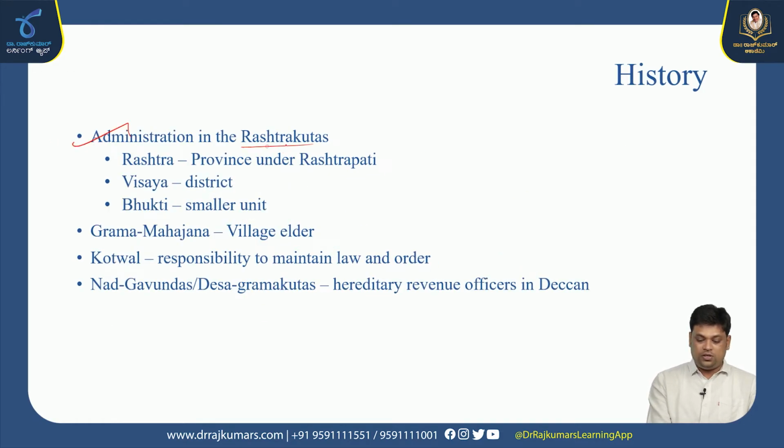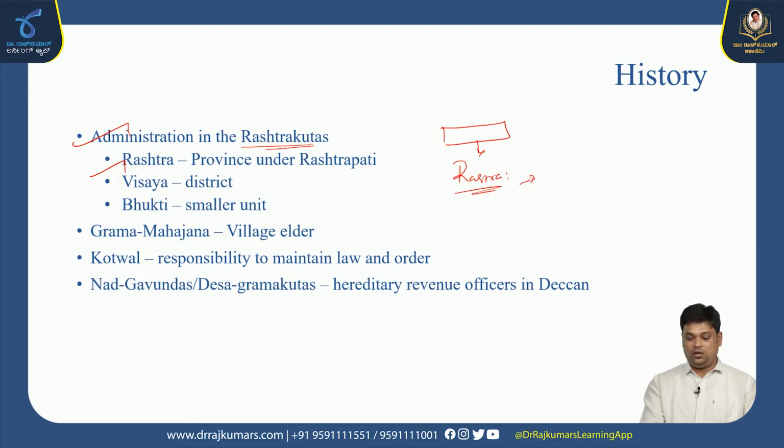Administration in the Rashtrakutas has a little change. The complete territory was divided into Rashtras. Rashtra means a province or state, which comes under a Rashtrapati. Vishaya means district, which comes under a Vishayapati. And Bhukti is considered here as a smaller unit.